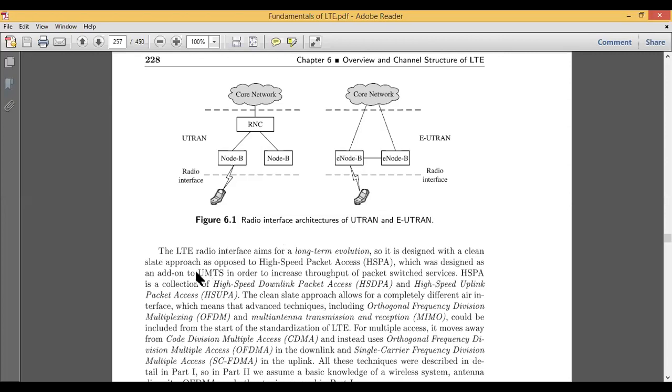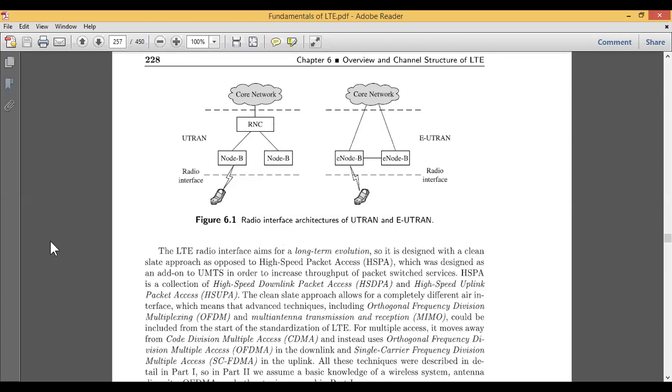In the LTE radio interface, which is designed in such a way that it should give you high speed data access, also called HSPA, it also gives you some add-ons. Add-ons are nothing but more facilities as compared to other generations of mobile services, and all the services will be based on packet switching.